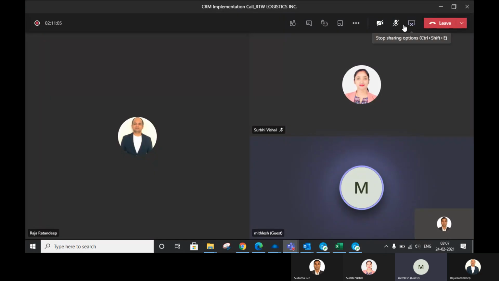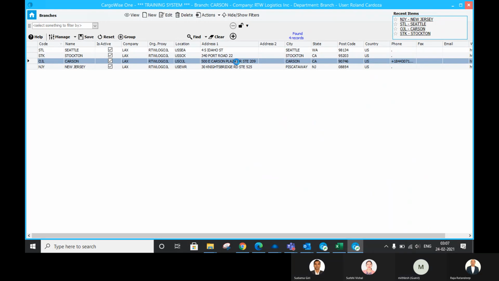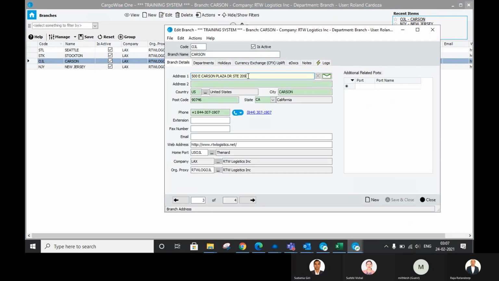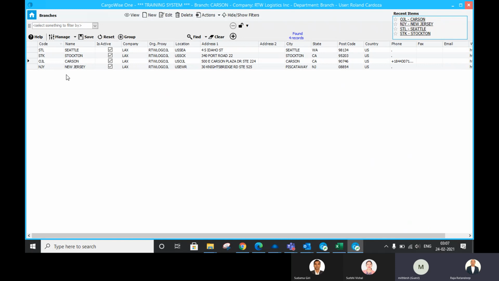The suite number in our Carson office is wrong. It's 224, not 209. So you need to correct that. Now everything is fine. Yeah, looks good to me.